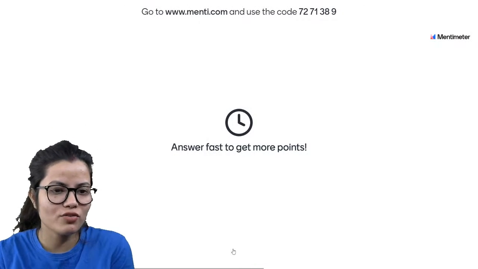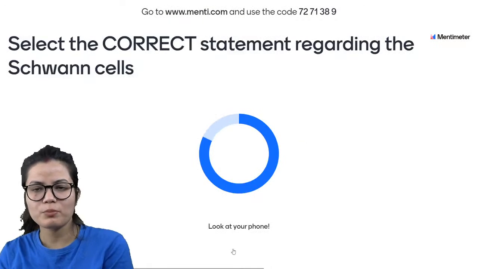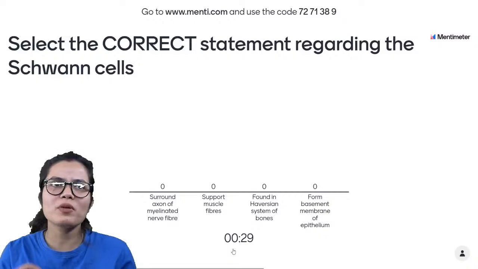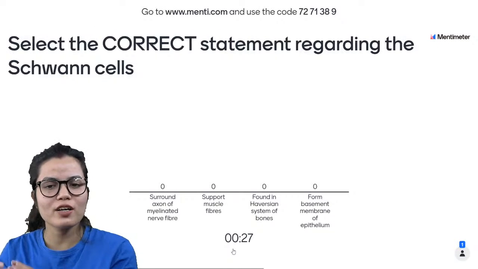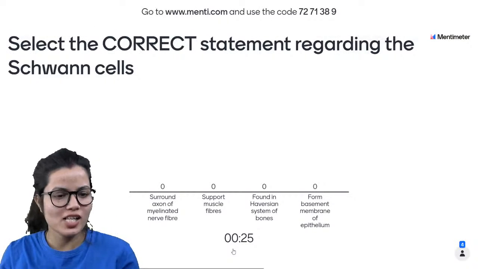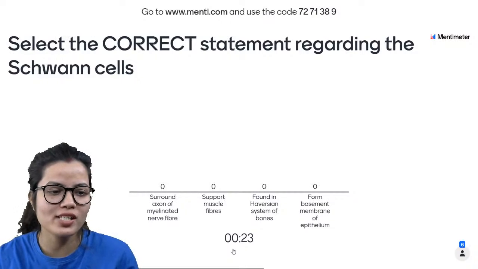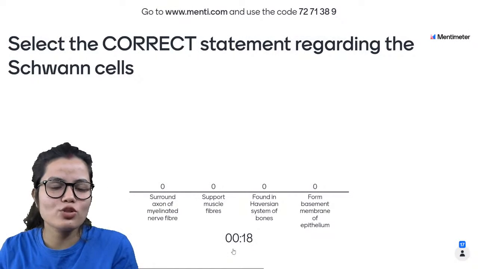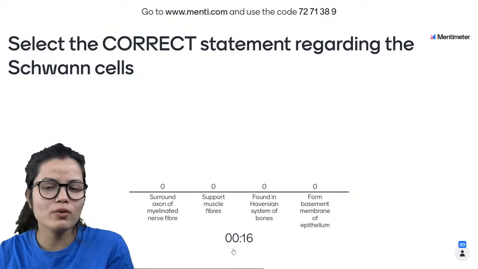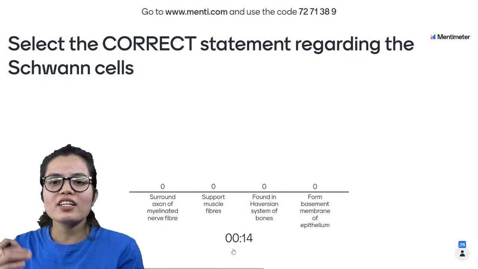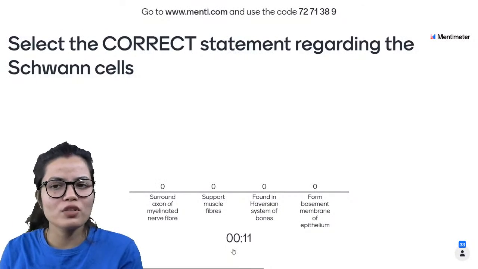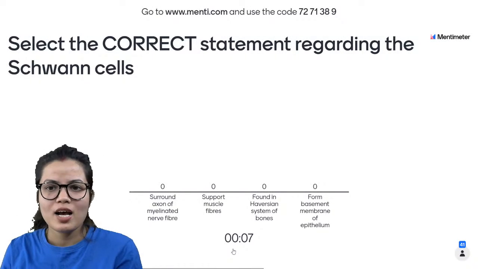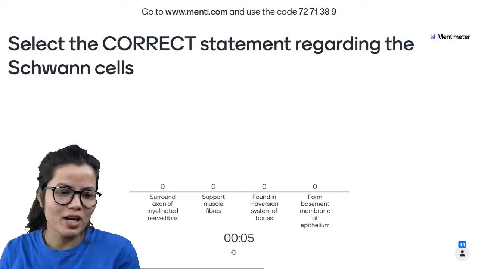Now let us see question number 9. What actually the question is trying to say. बढ़िया, select the correct statement regarding the Schwann cell. आप सबने नर्वस टिश्यू पढ़ा है, नर्वस टिश्यू में नर्व पढ़ा है और न्यूरोग्लियल सेल पढ़ा है, तो आपने पढ़ा होगा श्वान सेल। ये जो श्वान सेल है उसका काम क्या होता है? It surrounds axon of myelinated nerve fiber, it supports muscle cells, it is found in the Haversian system of the bone, it forms basement membrane of epithelium. Let us see how many of you can mark it correctly.